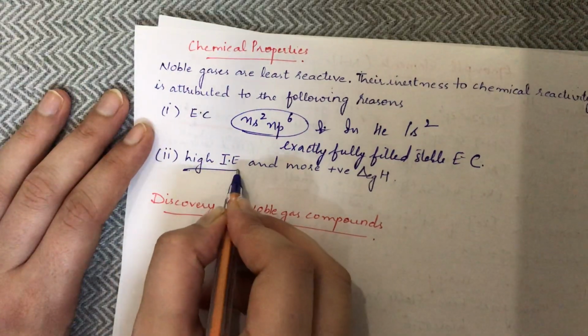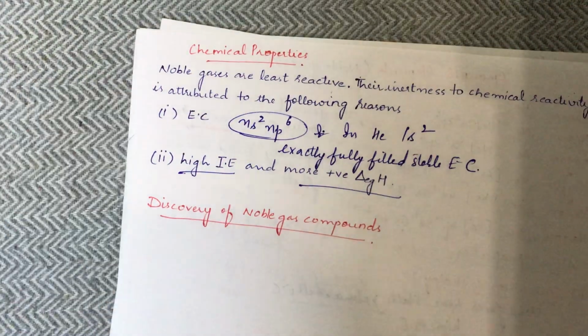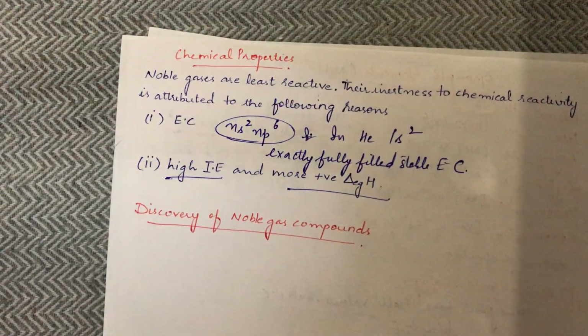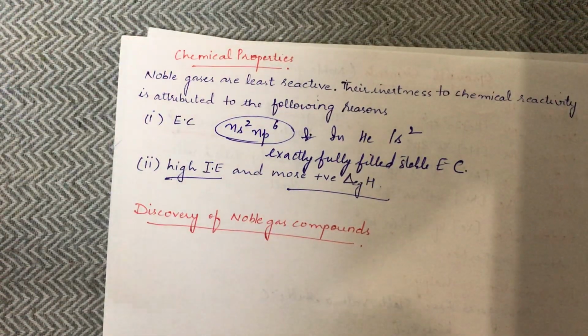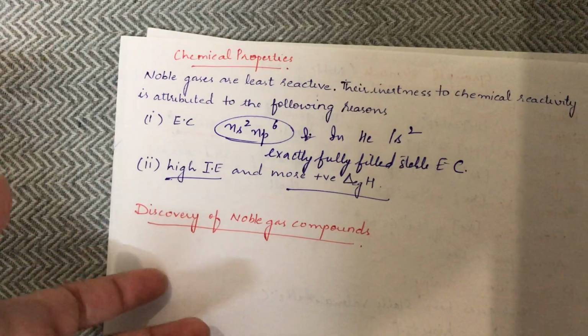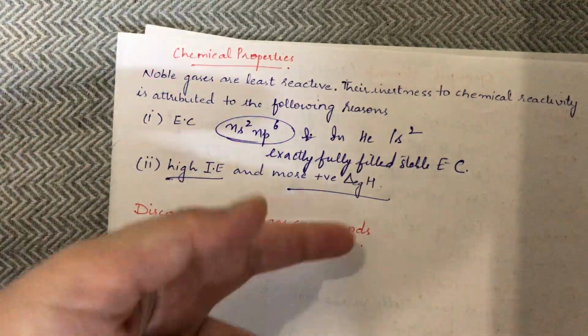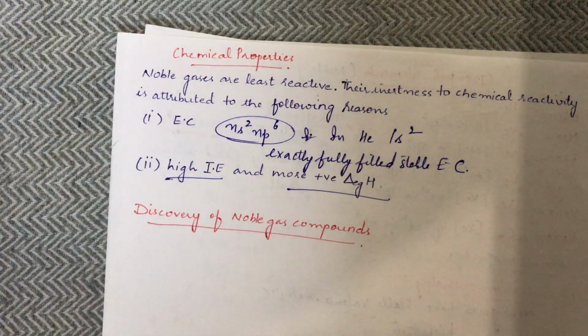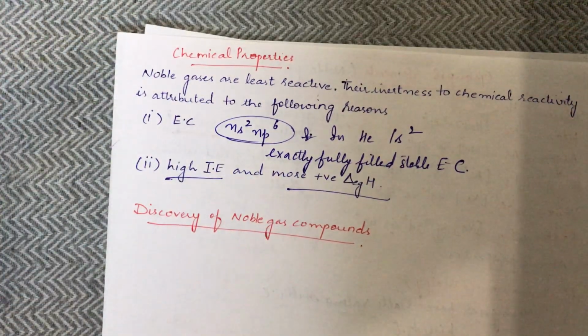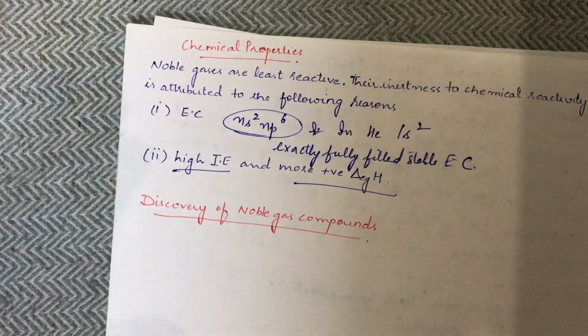Next, they have high ionization energy and more positive electron gain enthalpy. It means if you want them to react, you have to either add an electron or lose an electron from their valence shell. They will not do that. Why? Because they have high ionization energy, and it is very difficult to add an electron into their valence shell due to their positive electron gain enthalpy. I think I made the point clear.